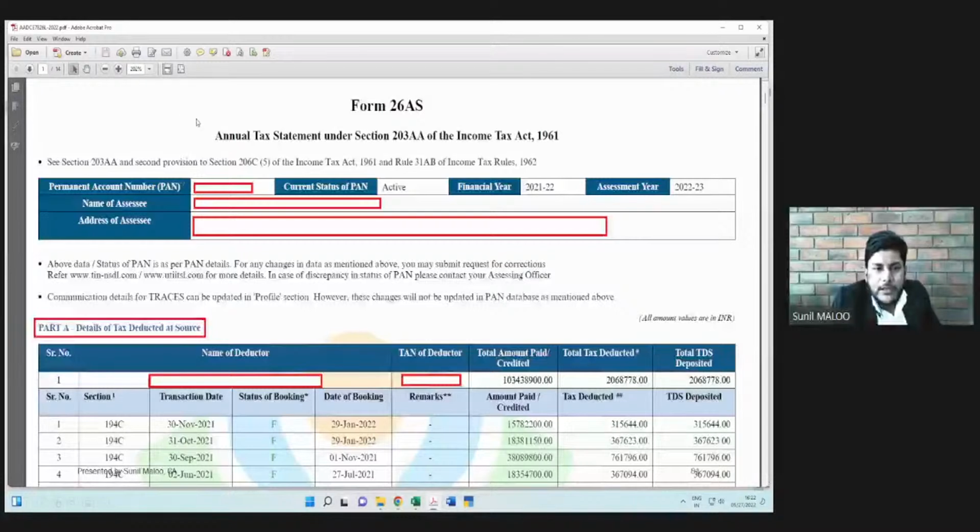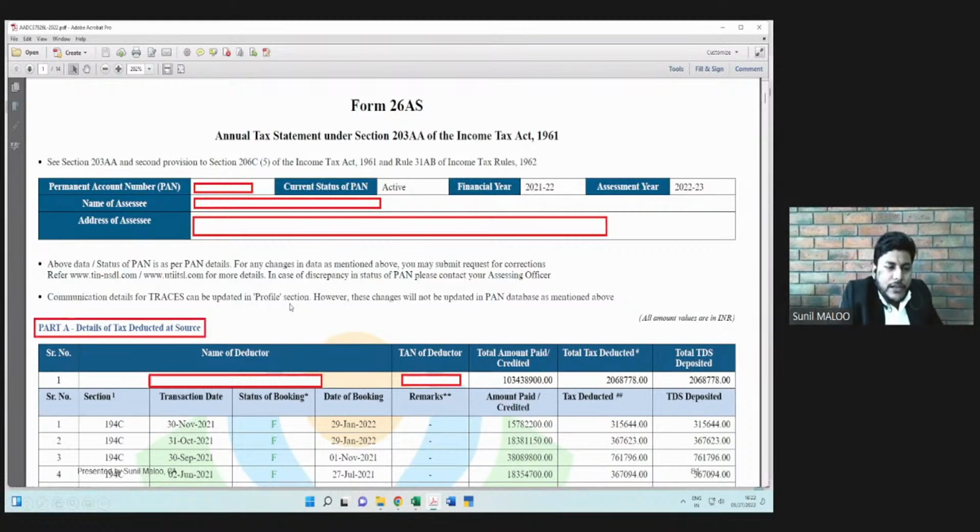For any assessee, the format is the very same. Only the details will differ from case to case basis. As already said, the heading and name of the form is Form 26AS. It is notified under Section 203AA of the Income Tax Act. First of all, it will have the basic details of the assessee, like PAN number, name of the assessee, address of the assessee. It will also show the status of the PAN, whether it is active or inactive, then financial year and assessment year.